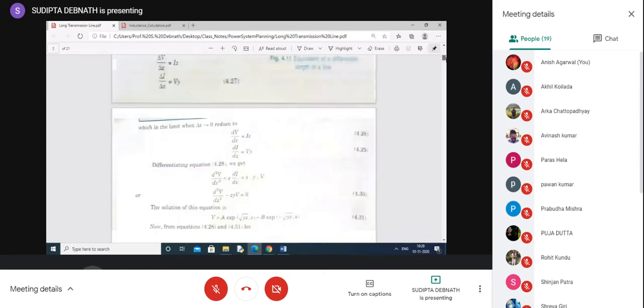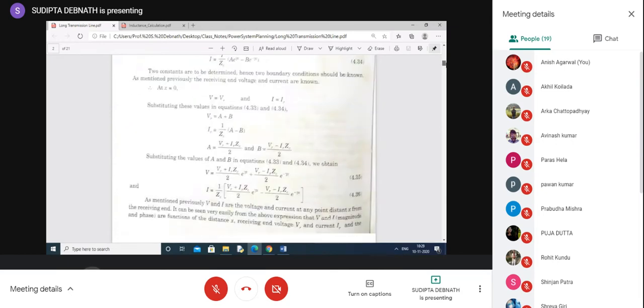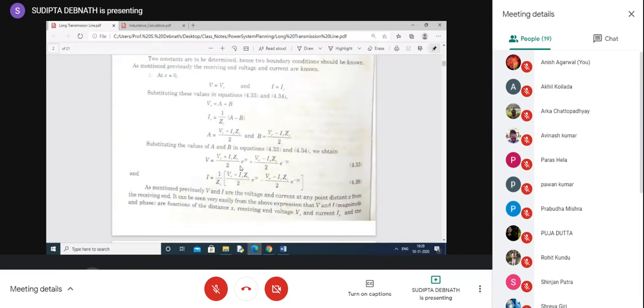One is the incident wave, another is the reflected wave. The voltage equation that we have got here can be written like this for analysis. If we go through it, you will clearly understand how we arrive at this equation. We consider this one as the incident wave, because we find that it increases from the receiving end to the sending end.